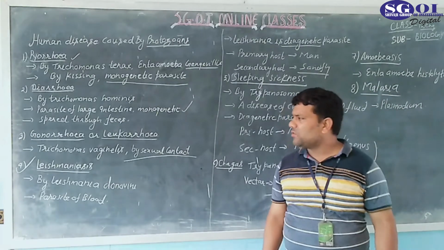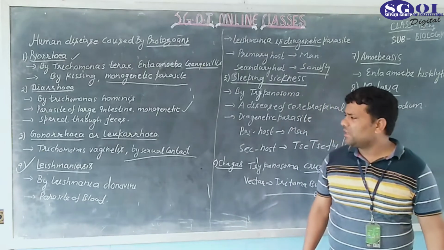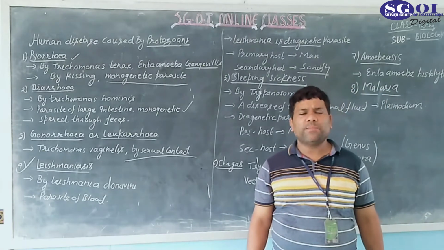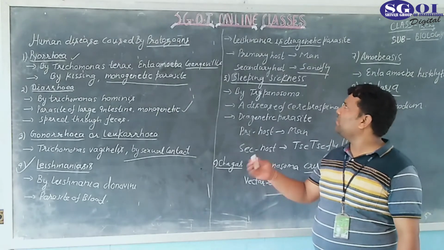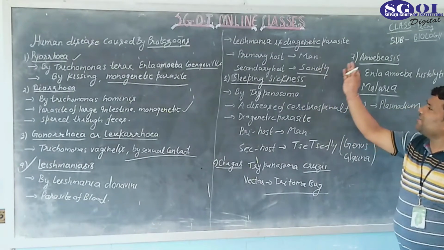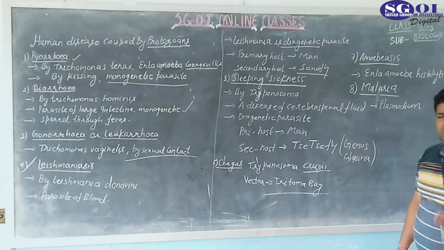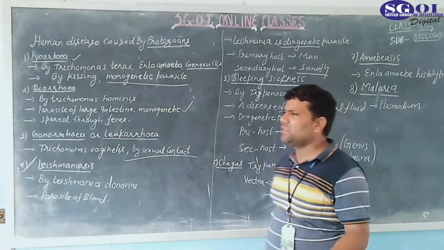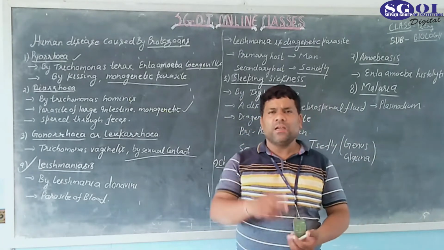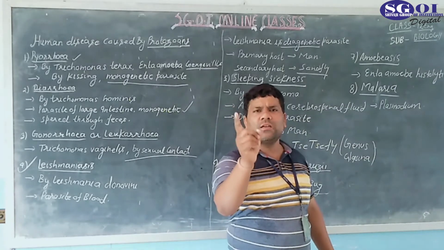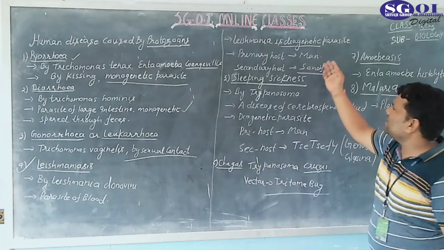Leishmania is a parasite of the blood, so it can spread throughout the blood. Important point: Leishmania is a digenetic parasite. Di means two, so it completes its life cycle in two hosts, not a single host.